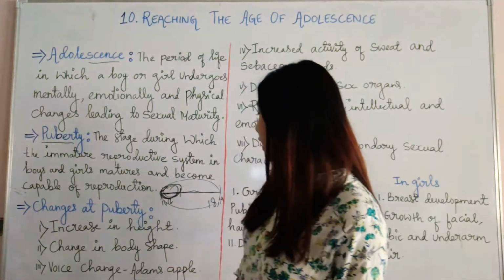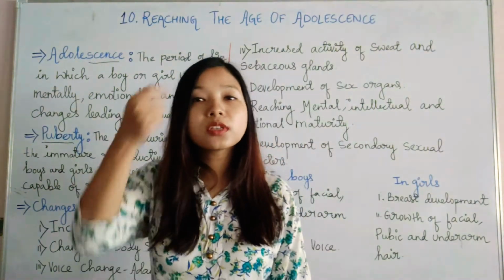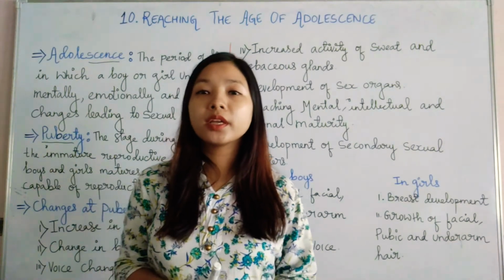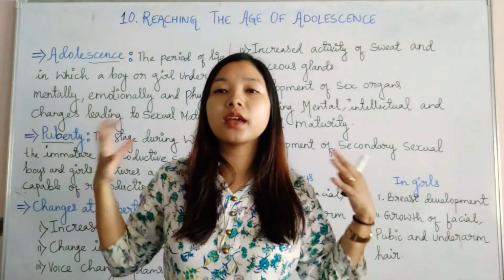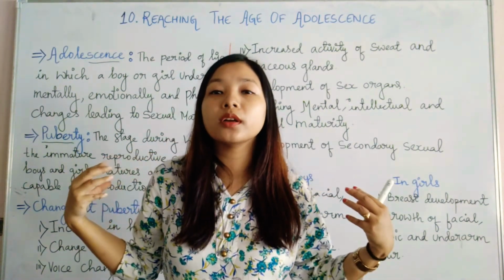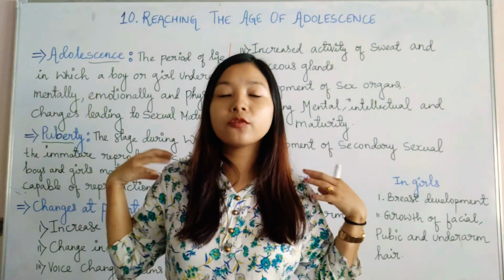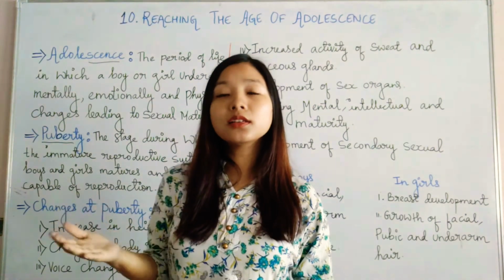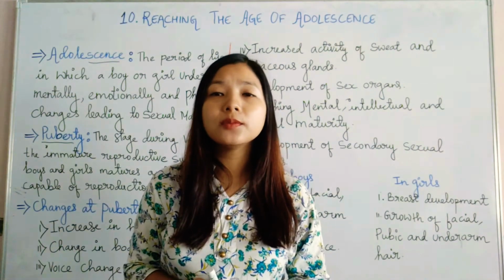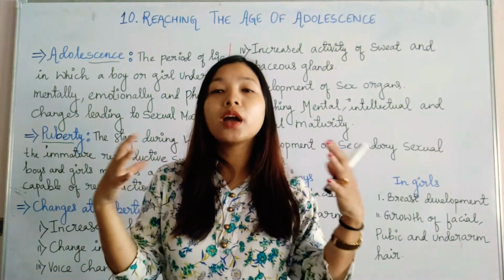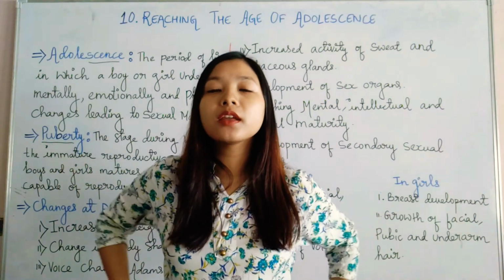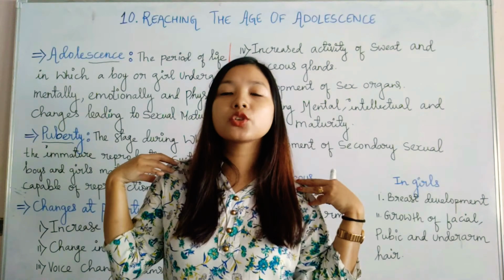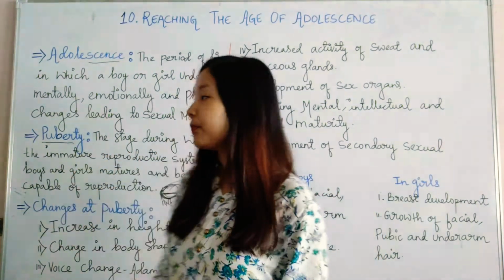Next is change in body shape. Most of the time when a child undergoes puberty, in the boys, their shoulders become broader. They will start to have broader shoulders, and in the girls, most commonly you can see widening of the hips. The hip area becomes broader in the girls, while in the boys the shoulders become broad.